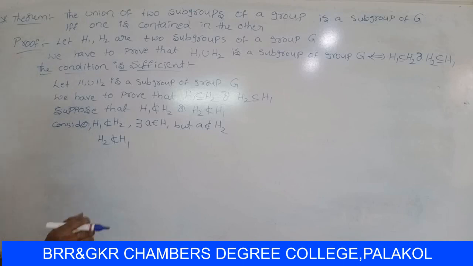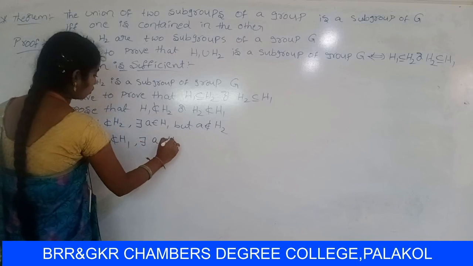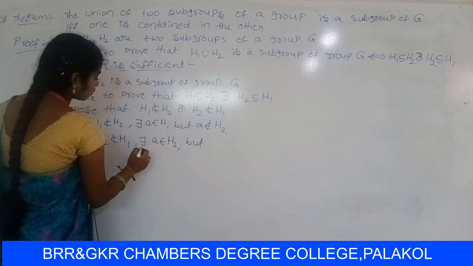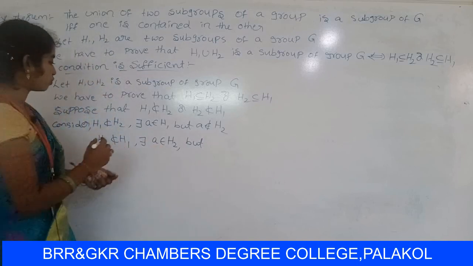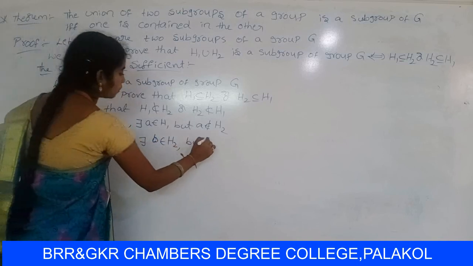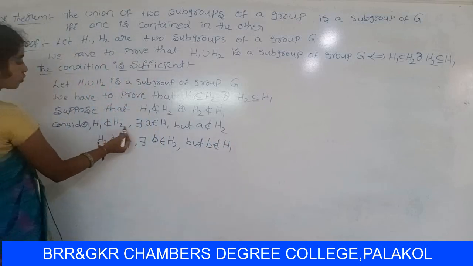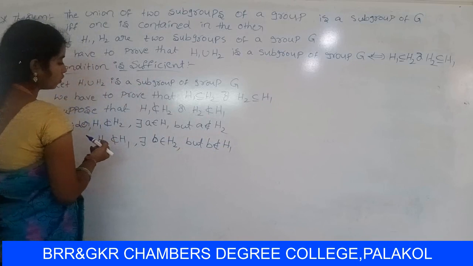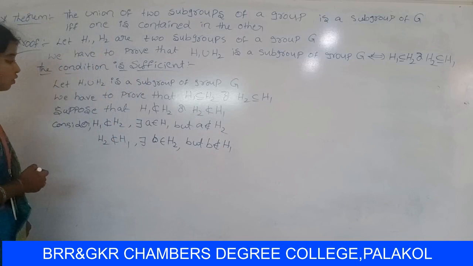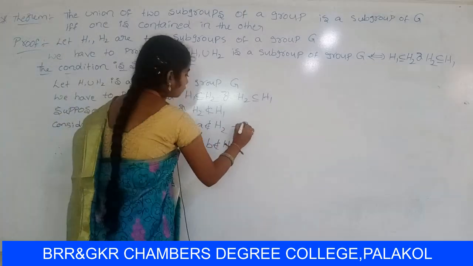So there exists B belongs to H2 but B does not belong to H1. So A belongs to H1, A does not belong to H2, and B belongs to H2, B does not belong to H1. So from 1 and 2.